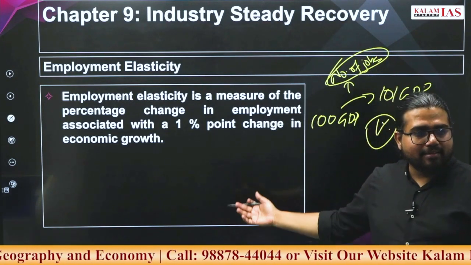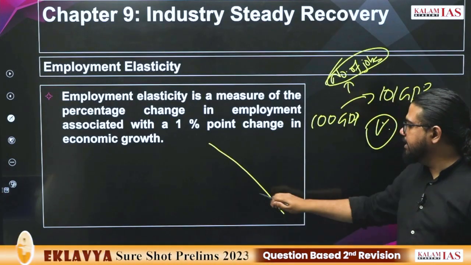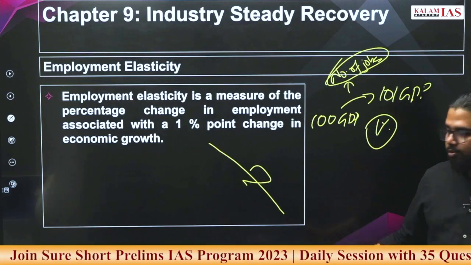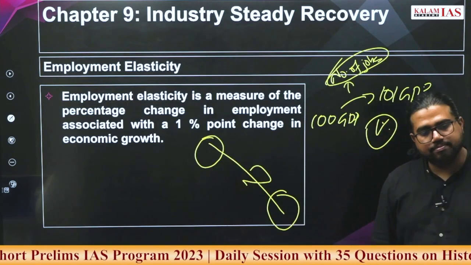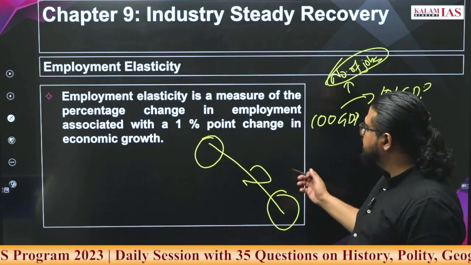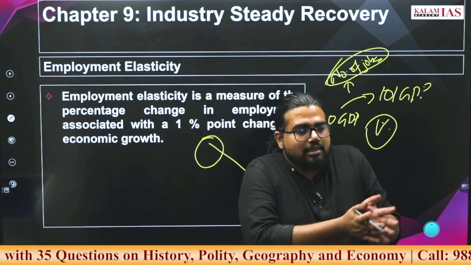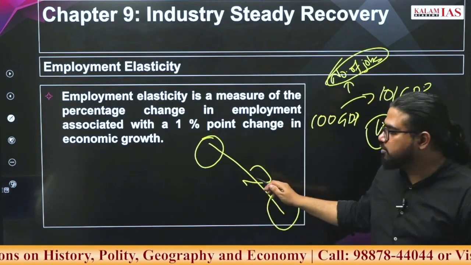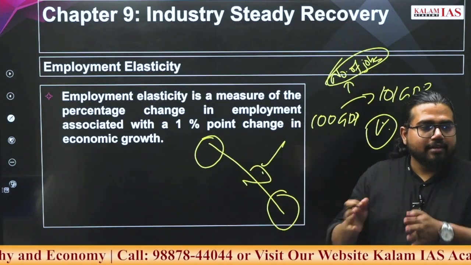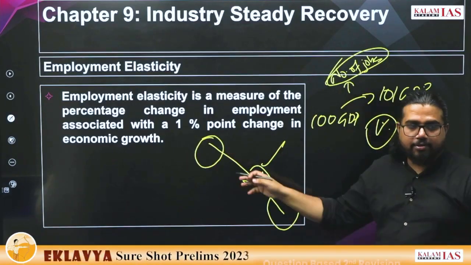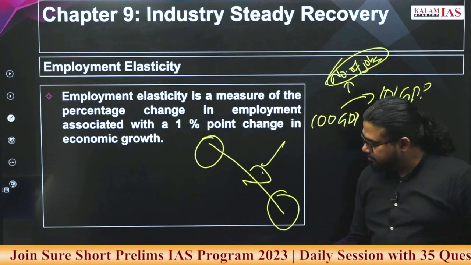What is the current trend in the Indian economy? If you look from the 1980s, it is considerably falling. Why is it falling? Our labor productivity has increased. Our labor is shifting more into the services sector, which is a high productivity sector. All these are reasons for the decadal trend. If you look at the 1990s to 2010s, this employment elasticity is considerably falling.